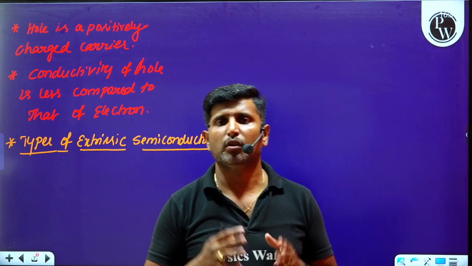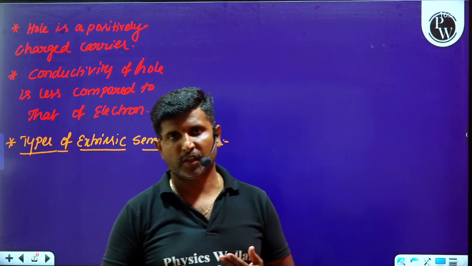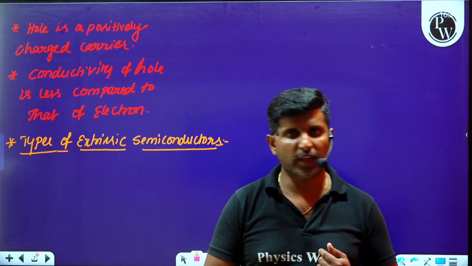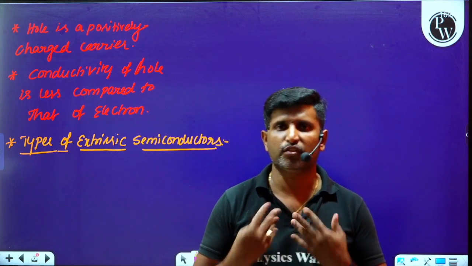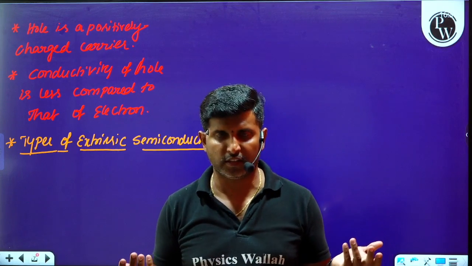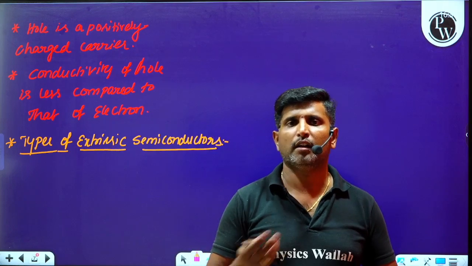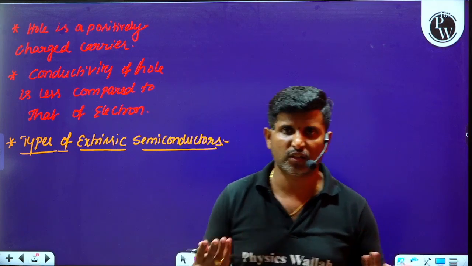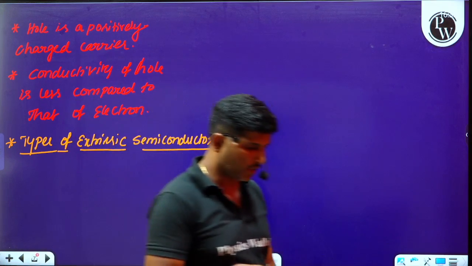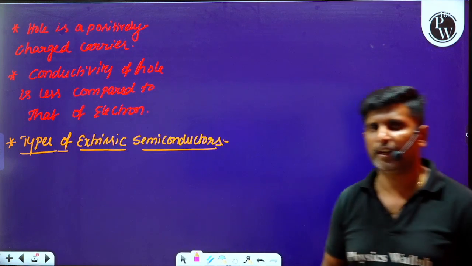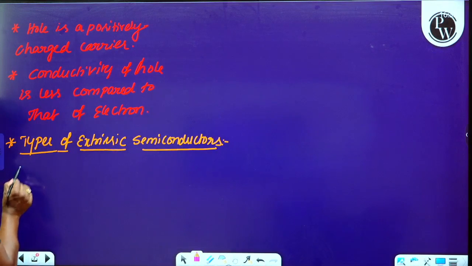Okay, we have to learn only about the introduction of semiconductors, classification of semiconductors, and application of semiconductors. If possible, I will explain the Zener diode. Zener diode is not there in the syllabus, but anyway, I will explain the basic formulas and logic gates. Actually, logic gates are also not included in our NCERT book, but anyway, I will explain so that we can learn. There are different types of semiconductors.